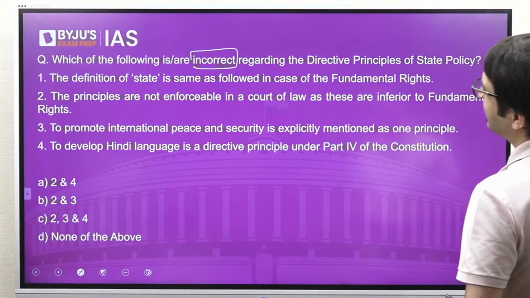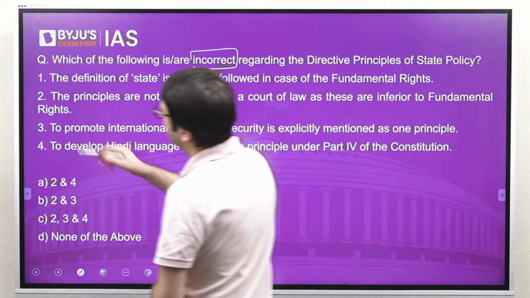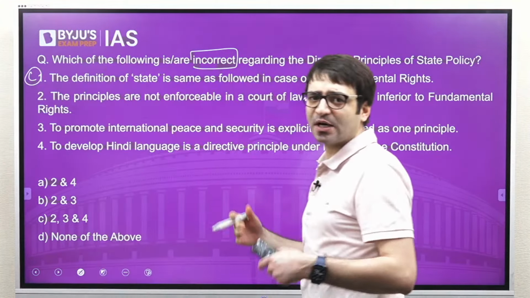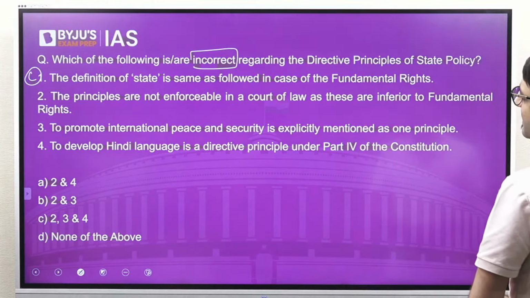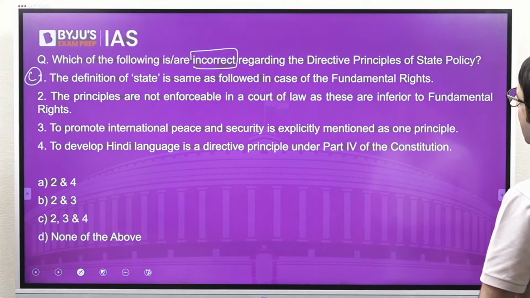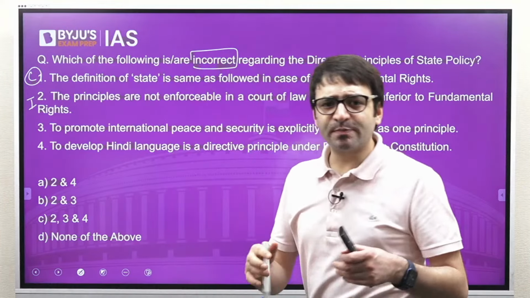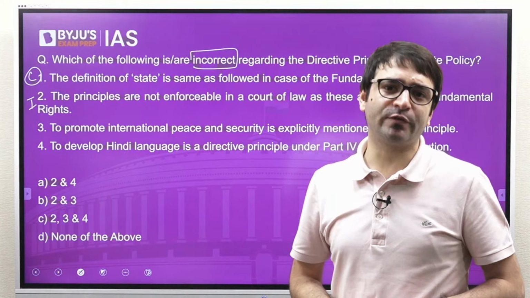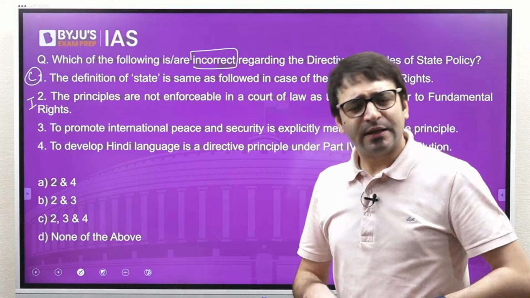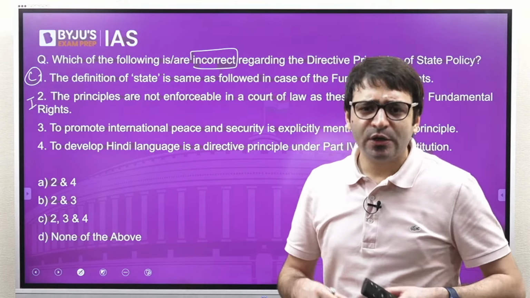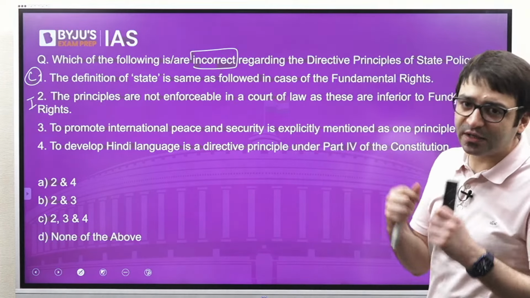The definition of state is same as followed in case of fundamental rights. Correct? Because Article 12 and Article 36 are the same, which talk about definition of the state. The principles are not enforceable in a court of law as these are inferior to fundamental rights. Directive principles are not enforceable in a court of law, but that is not because directive principles are inferior to fundamental rights. They're not enforceable in a court of law because to implement these DPSPs, the state needs time and resources, not because they are inferior.